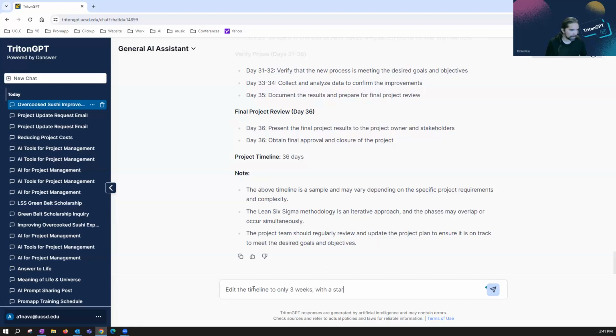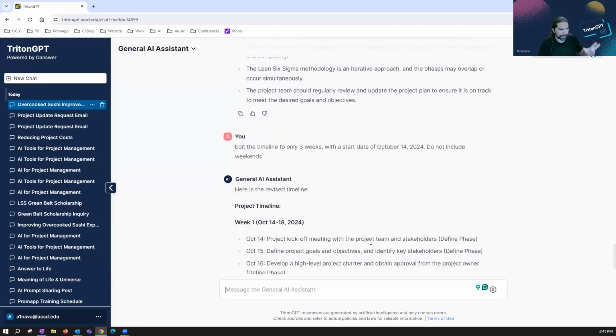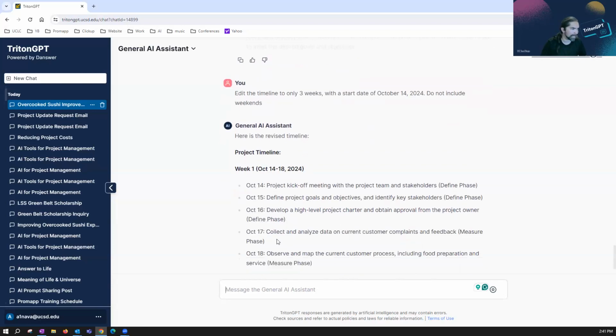with a start date of October 14th, 2024. Do not include weekends. I don't want people working on the weekends. So I've got a 3-week project starting October 14th. Give me that same project, but give me a timeline with specific dates and actions.